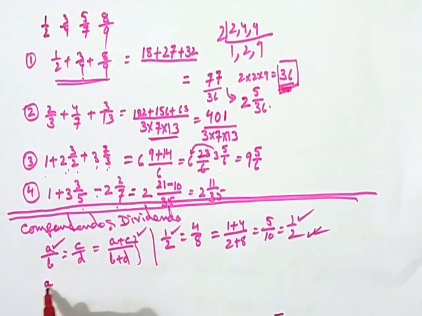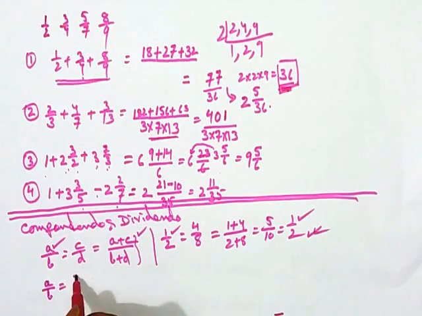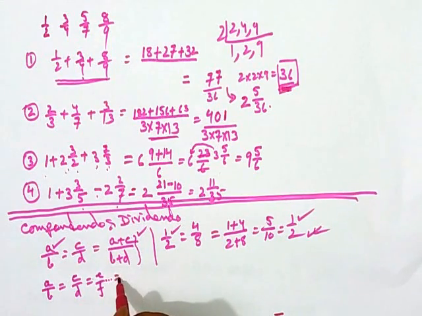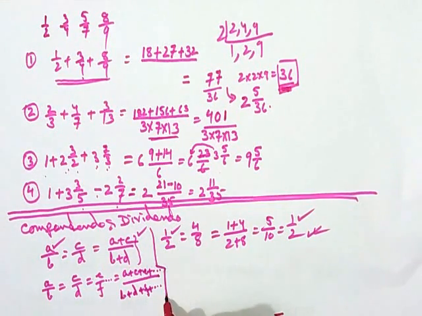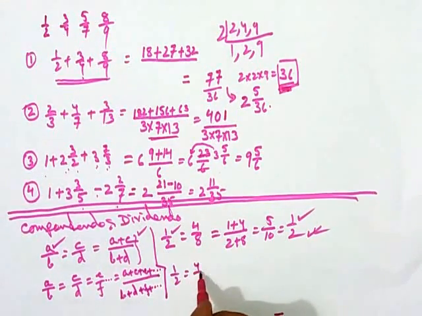Again, there is a law that if A by B is equal to C by D is equal to E by F and so on, then A plus C plus E plus so on, upon B plus D plus F plus so on, will always be equal. Let us again go for a trial. 1 by 2 is equal to 4 by 8.